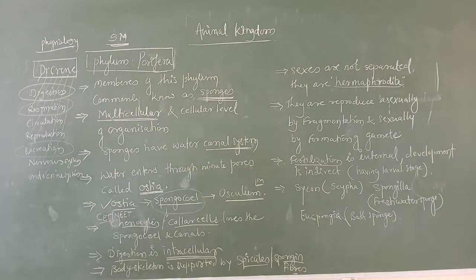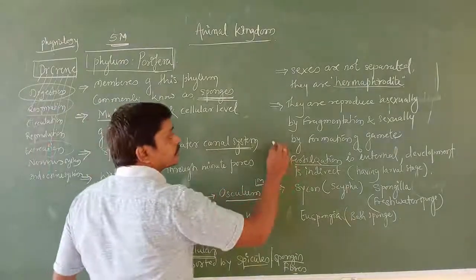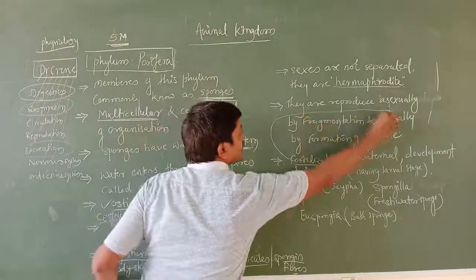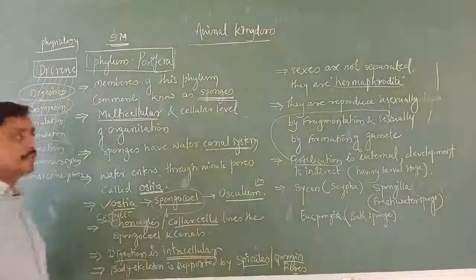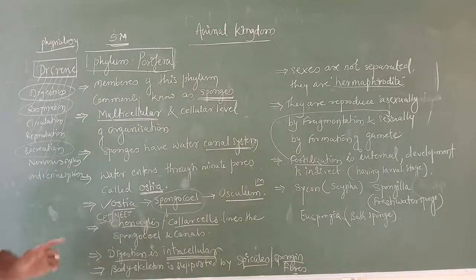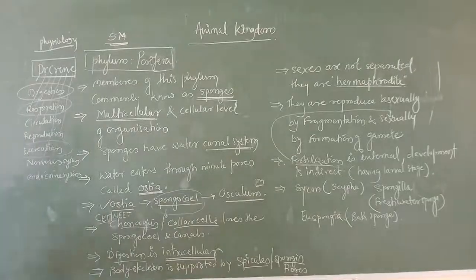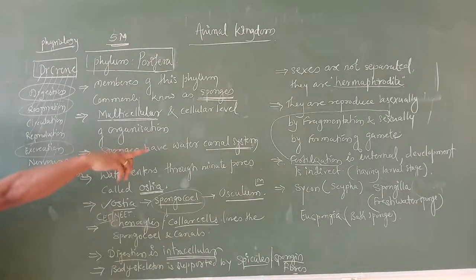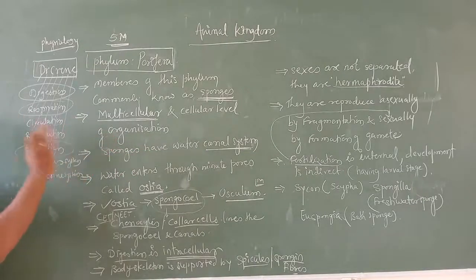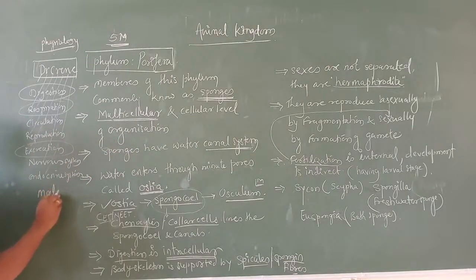Fertilization is an event which takes place in sexual reproduction. In sexual reproduction, gametes are produced. I told you there, gametes means male gametes and female gametes.